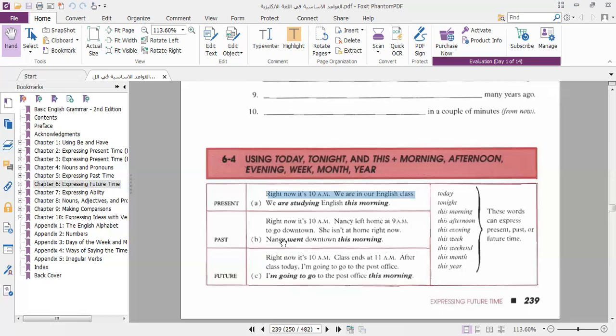Okay, next. Right now it's 10 a.m. Nancy left home at 9, an hour ago, to go downtown. She's not at home right now. She left an hour ago. So we say, "Nancy went downtown this morning." The second one, we use this morning to refer to a past action, because Nancy left the house at 9 and now it's 10. So the second example, we refer to this morning with the past simple.